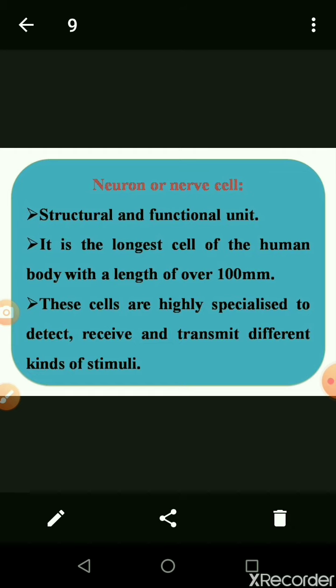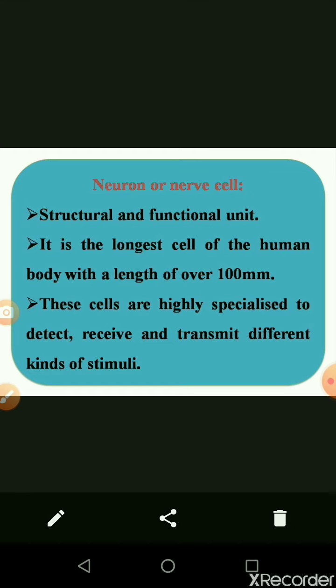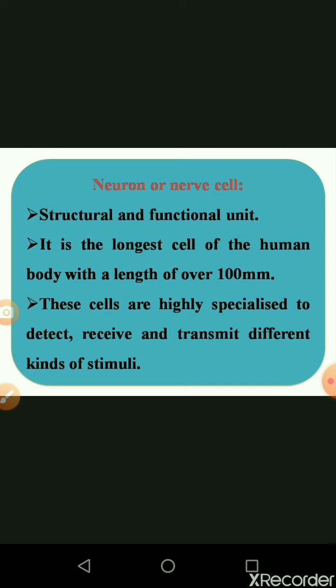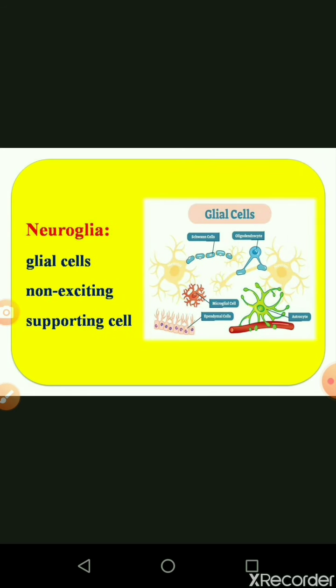It is the longest cell of the human body. These cells are highly specialized to detect, receive and transmit the different kinds of stimuli. Detect means they are finding; receive, they receive the signal; and transmit, they react or respond to the stimulus. Then the second type of cell is called a neuroglial cell or neuroglia.